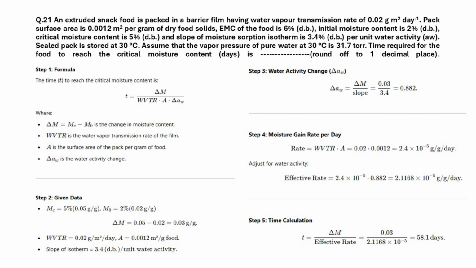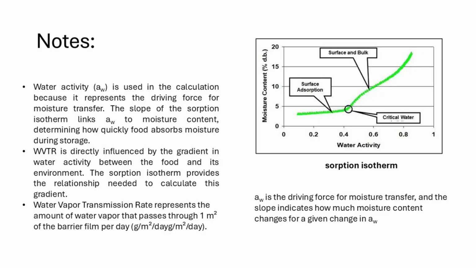By linking water activity to moisture content, the isotherm helps identify the critical moisture content. First, calculate the change in moisture content. Then the water vapor transmission rate in SI unit. After that, the change in water activity using the slope of the sorption isotherm. Lastly, the equation for time t divides the moisture required by the effective water transfer rate. Pause the video to look at the explanation of this topic.